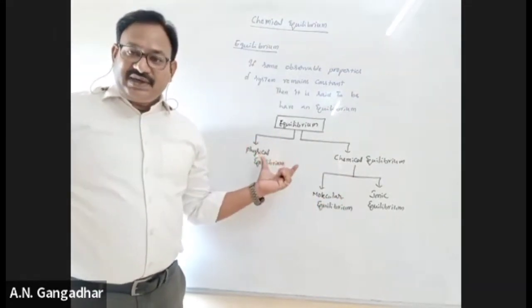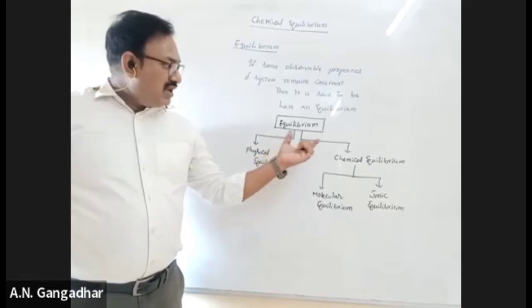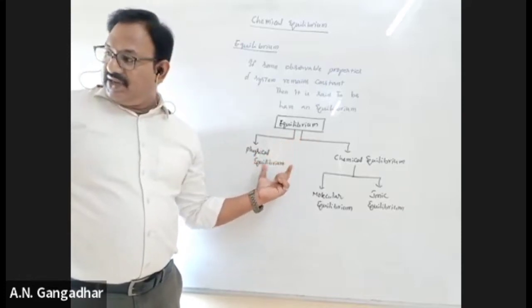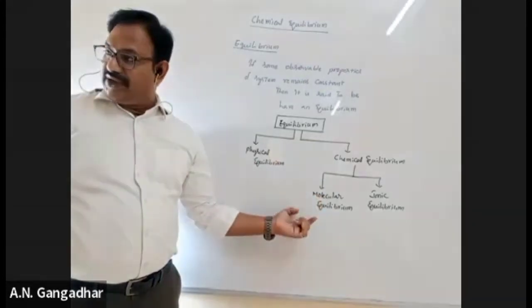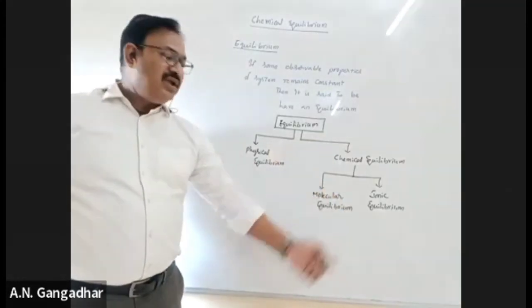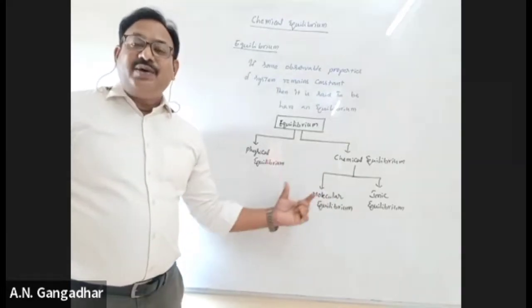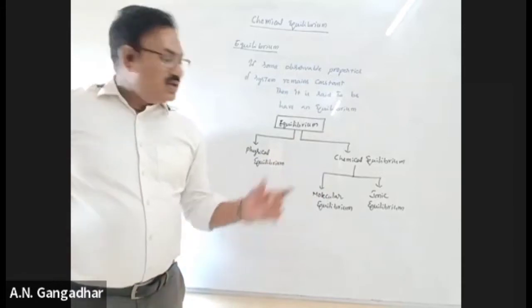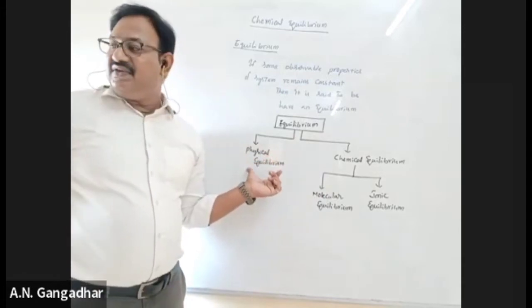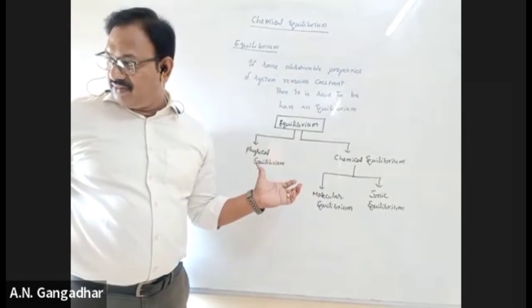So this is the basic classification of equilibrium. Equilibrium is of two types: physical and chemical. Again, chemical equilibrium is further classified into two types: molecular equilibrium and ionic equilibrium. So we have to study all these types of equilibria. Okay, so let me start with the physical equilibrium.